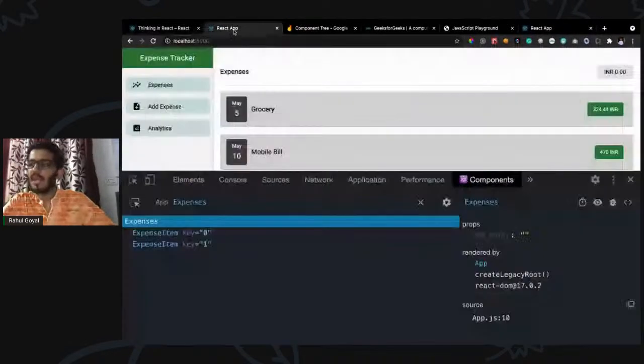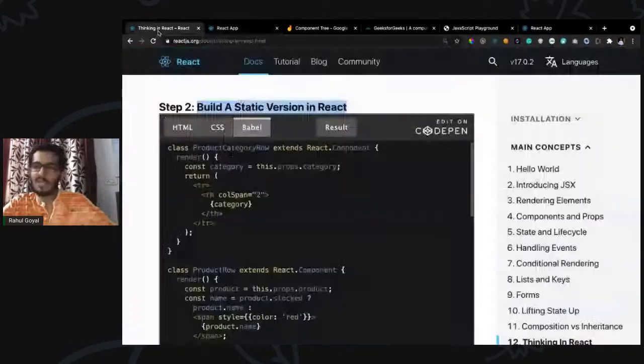So let's say we have this app. Initially we have created just a single row, a dummy row, not the dynamic one. So first we should create the static part, then we make it dynamic. Okay, build a static version in React.